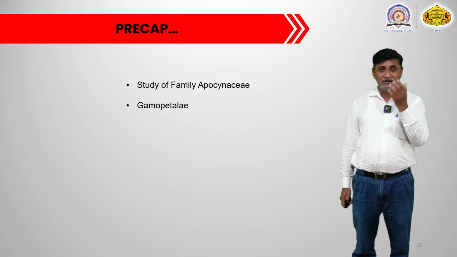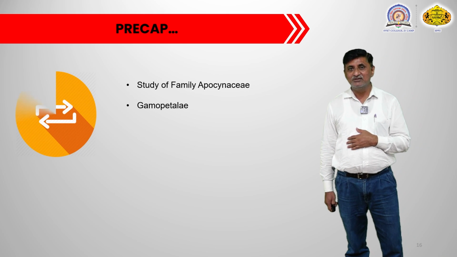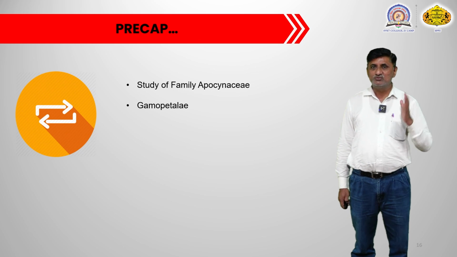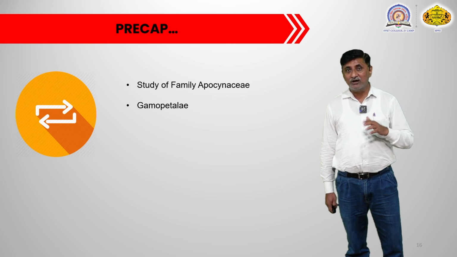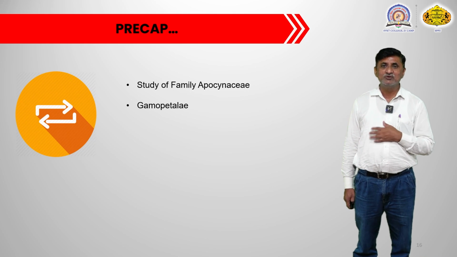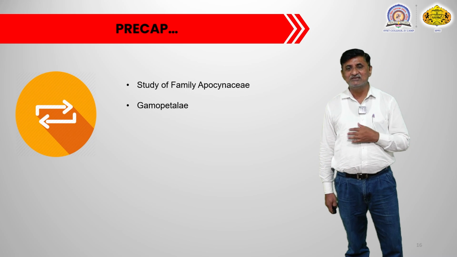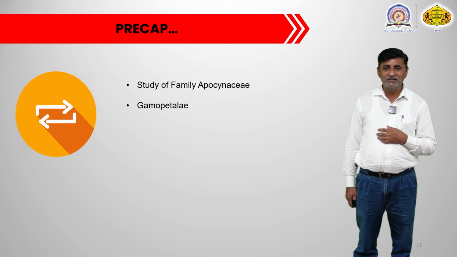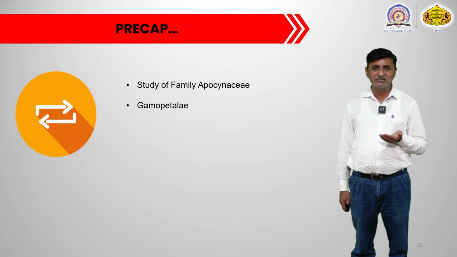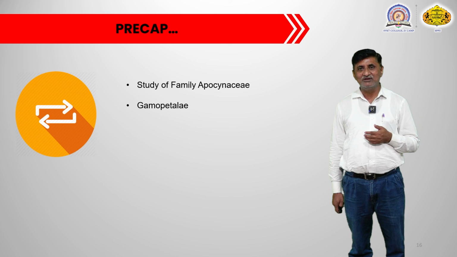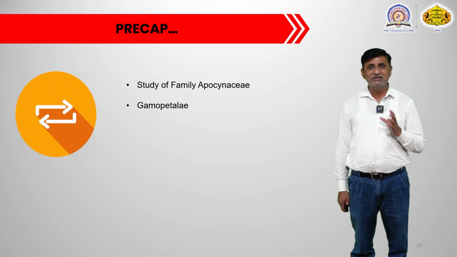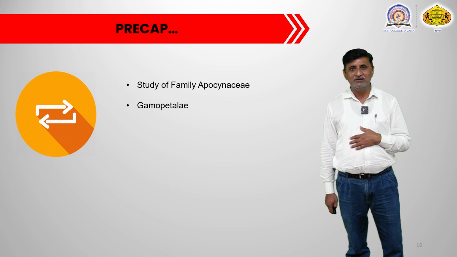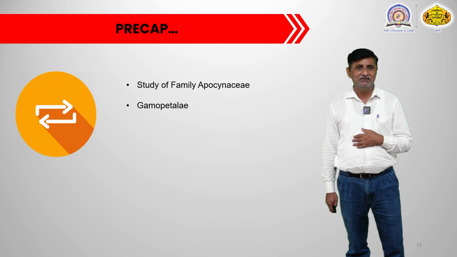So this is our today's study of the family Solanaceae. In this way we completed one of the Gamopetalous families, Solanaceae. Now, what we will see in the coming video is just a recap. In the coming video we will study the next family from our syllabus, and the name of that particular family is Apocynaceae. The Apocynaceae is also one of the Gamopetalous families, and it is an angiospermic family. That is what we want to learn in the next video.